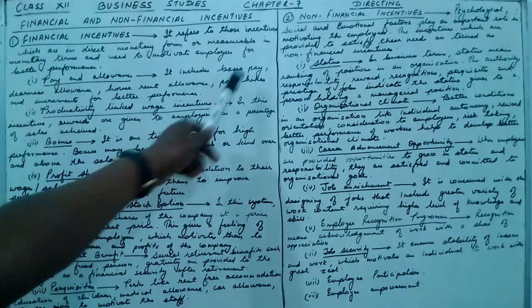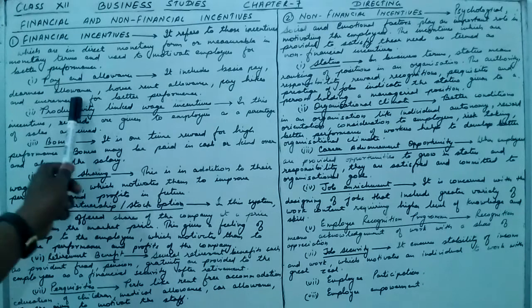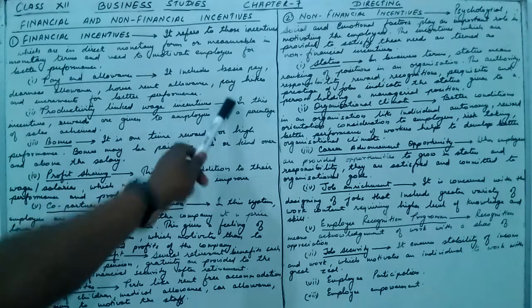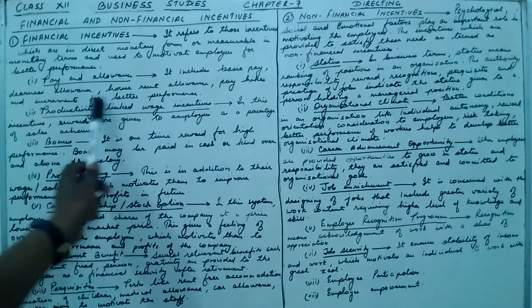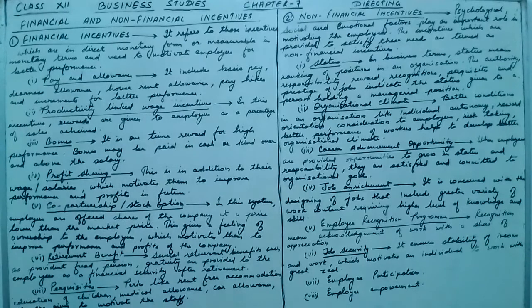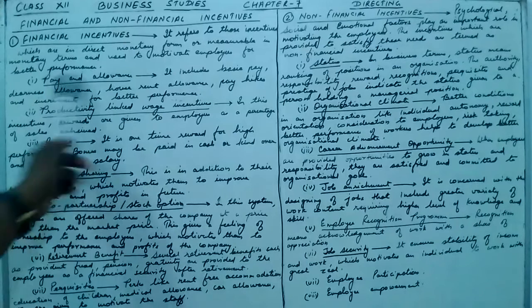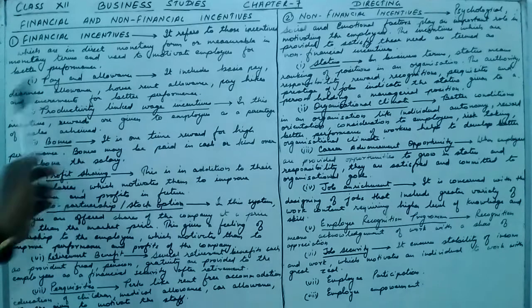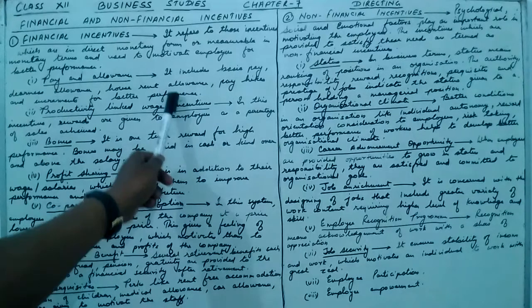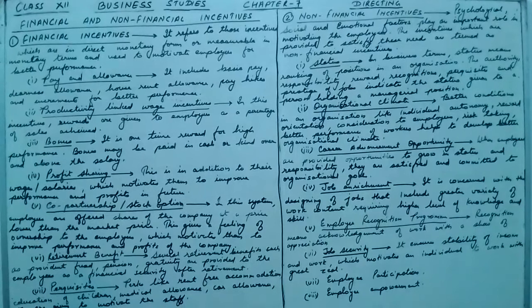It includes basic pay, dearness allowance, house rent allowance, pay hikes and increments for better performance. House rent is given by the company. Then pay hikes every year, increment in the salary is there. So all these help the employees to perform better.